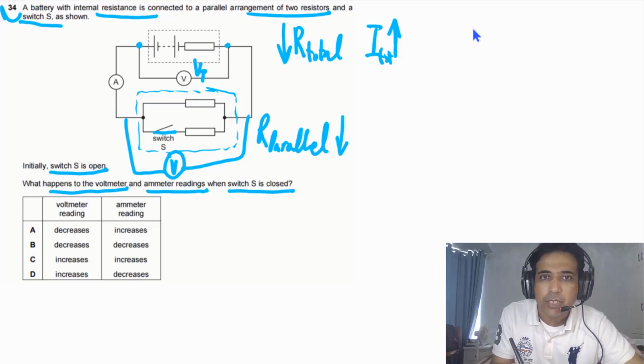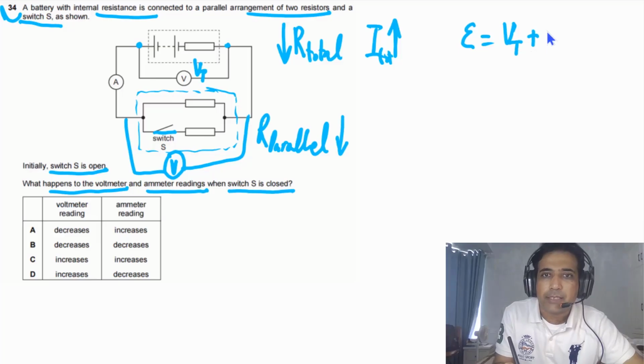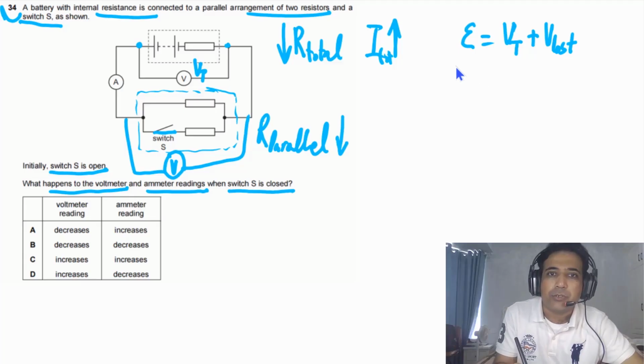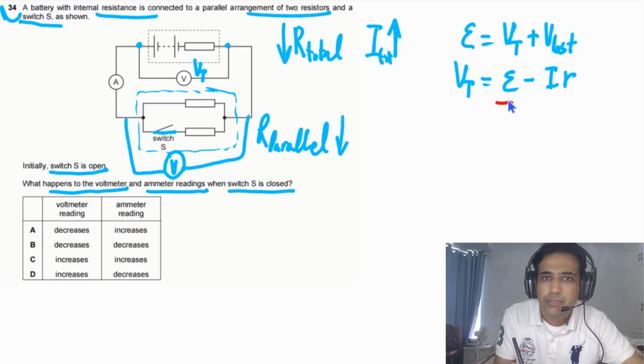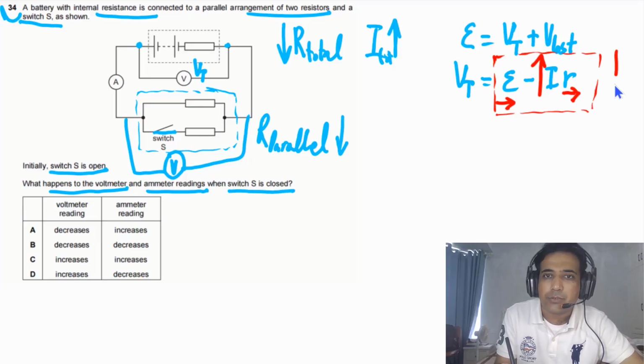In this case, we can write down that EMF is equal to the terminal PD plus V lost. So here we have V lost. We can write terminal PD equal to EMF minus I times R. Now we simply need to understand that the EMF is constant and R is constant. So if I increases, how about this overall? This one has to decrease.